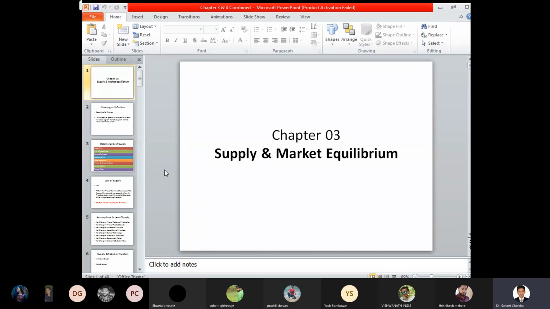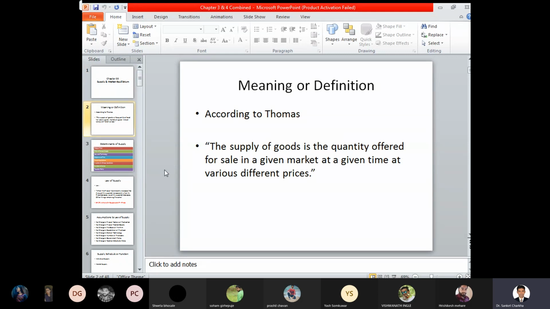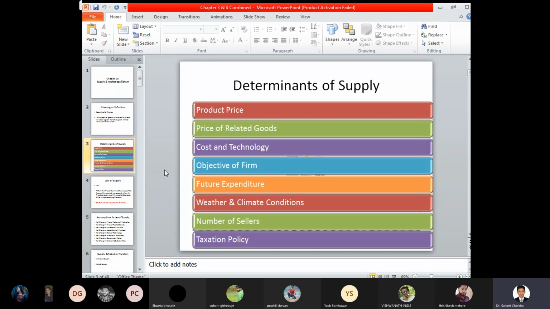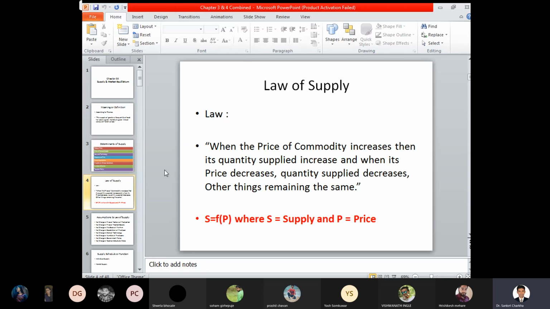determinants of supply. A quick overview: the definition given by Thomas, determinants of supply, then the law of supply. When the price of a commodity increases, its quantity supplied increases, and when its price decreases, its quantity supplied decreases, other things remaining the same. So supply is a function of price, where S is equal to F of P.